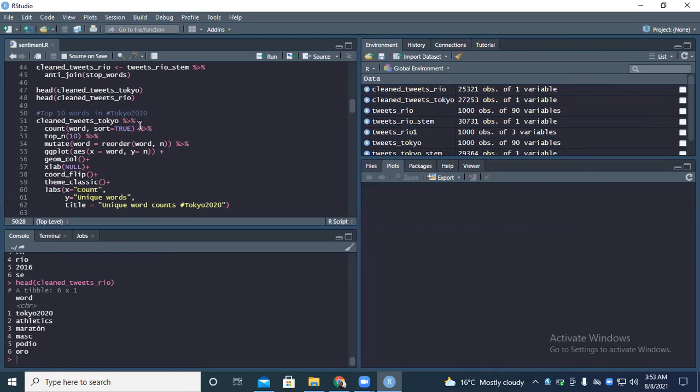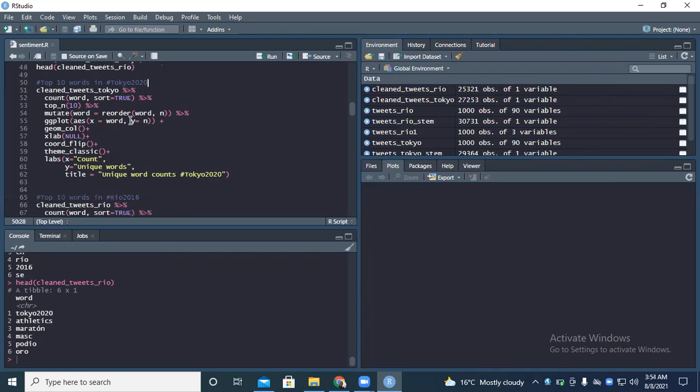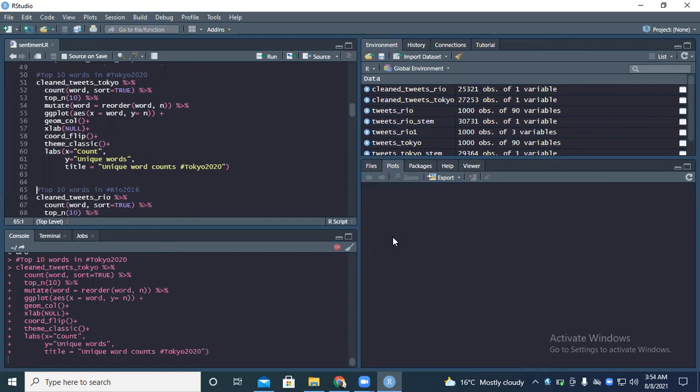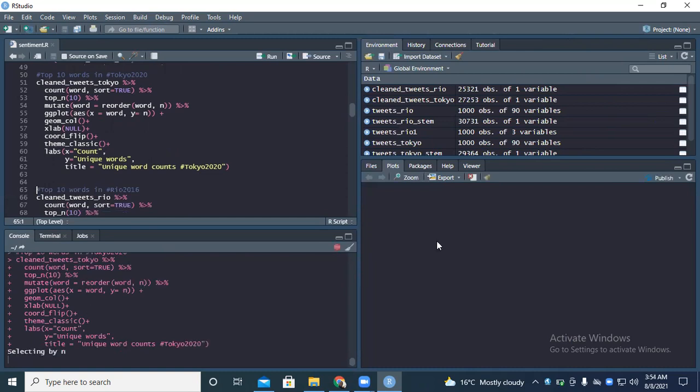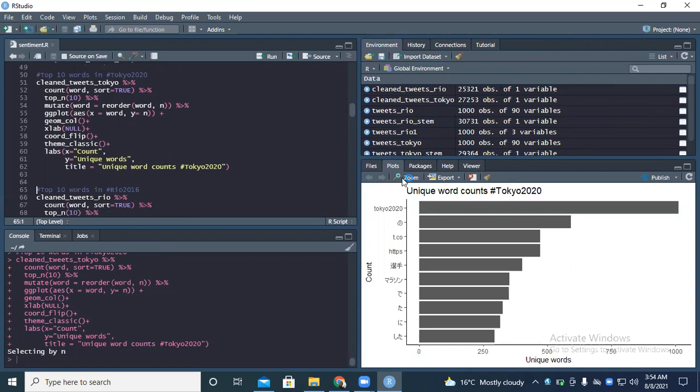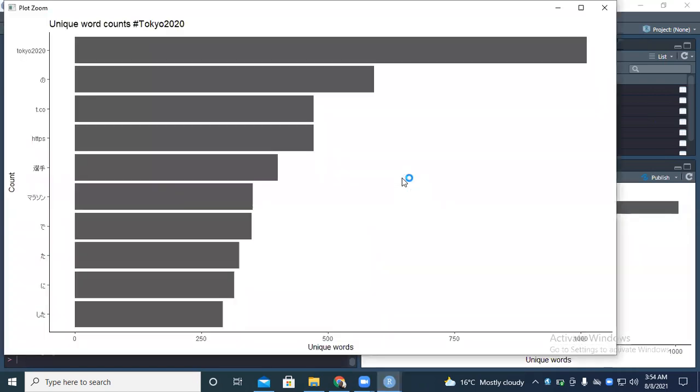So having a look at what happened, the top 10 words in the Tokyo 2020, this is what I'm having. So you can see the graph coming up. I'll zoom it so that it's possible to be seen as well. So you can see some of the words that came up for Tokyo 2020. Some of the top words had been written in some language. We have HTTPS, Tokyo 2020, and everything coming up.